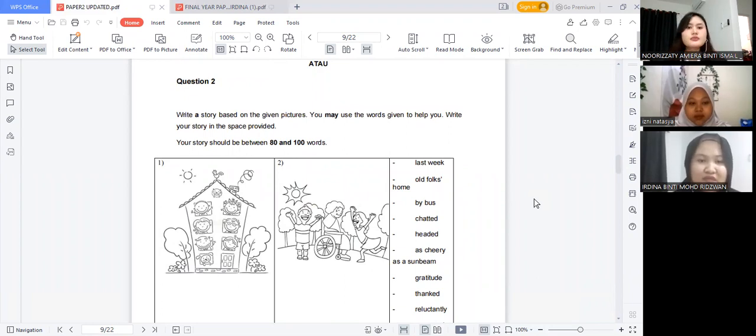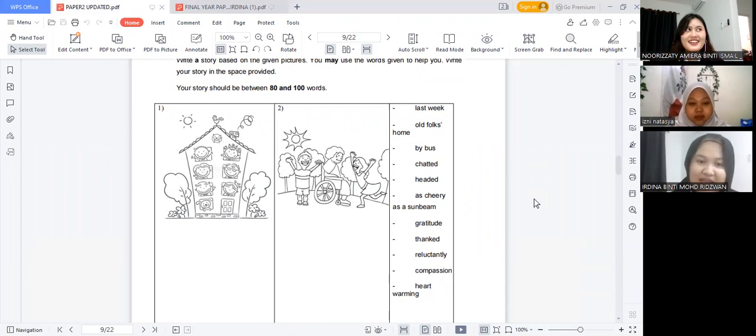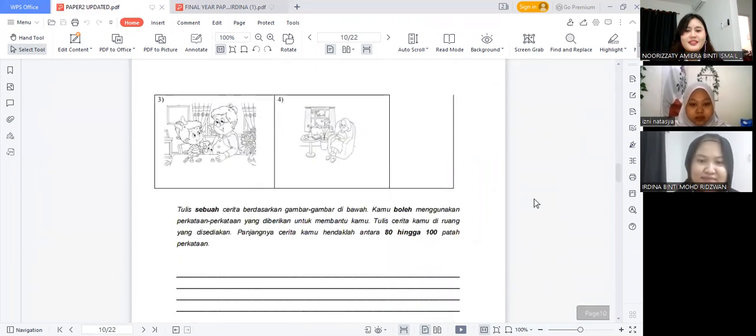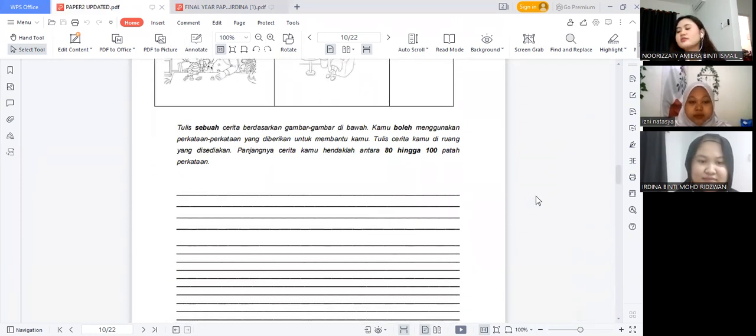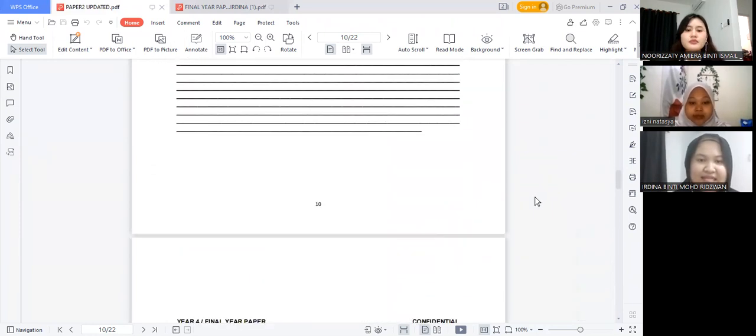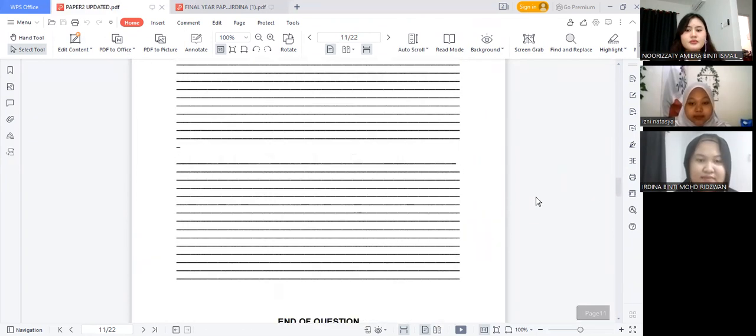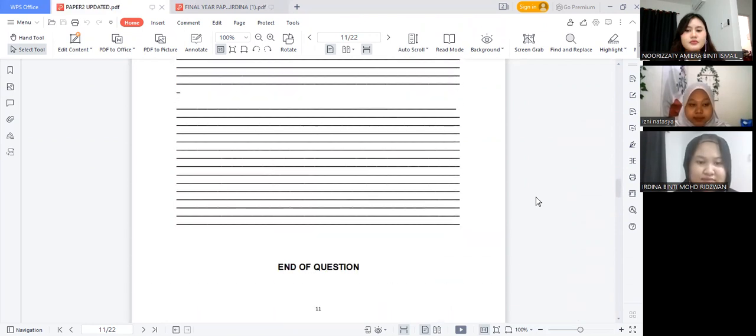Write a story based on the given pictures. You may use the words given to help you. Write your story in the space provided, and your story should be between 80 and 100 words. And then this is the space provided. So that is the end of the question.